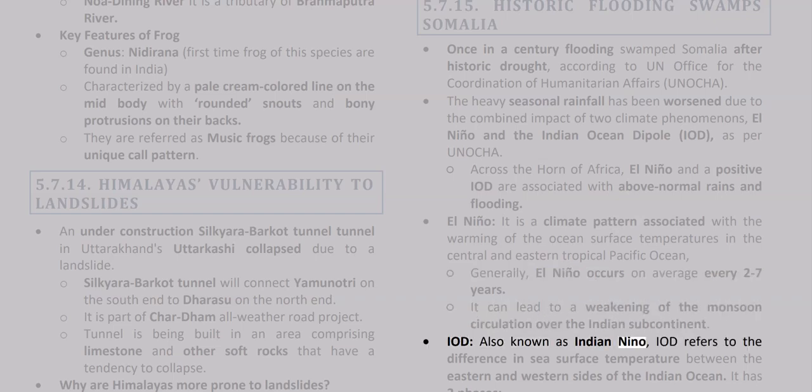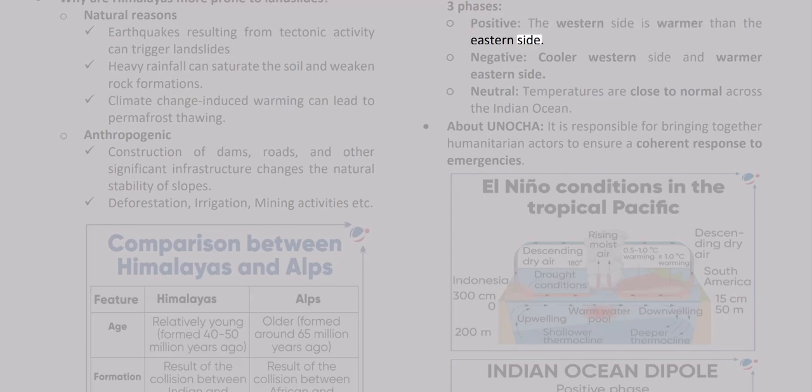IOD, also known as Indian Niño, refers to the difference in sea surface temperature between the eastern and western sides of the Indian Ocean. It has 3 phases. Positive, the western side is warmer than the eastern side. Negative, cooler western side and warmer eastern side. Neutral, temperatures are close to normal across the Indian Ocean. About UNOCHA, it is responsible for bringing together humanitarian actors to ensure a coherent response to emergencies.